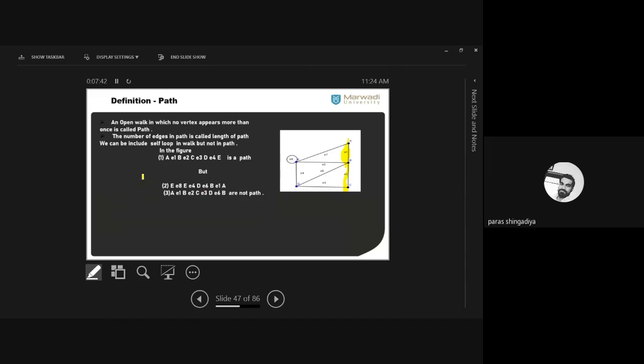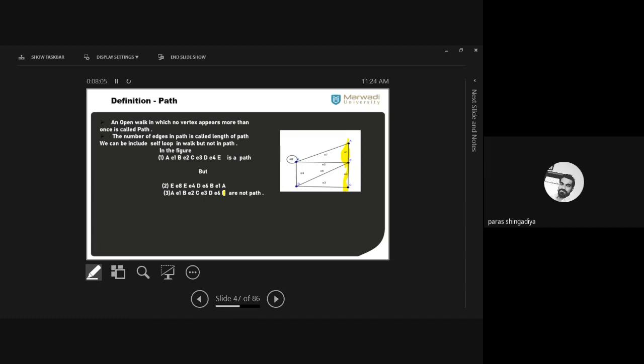So here is one counter example: E, e8, D, e6, B, e1, A. That is not a path. Why is it not a path? Because one vertex is repeated there. Which vertex is repeated? E. Clear? What is the conclusion based on this example?